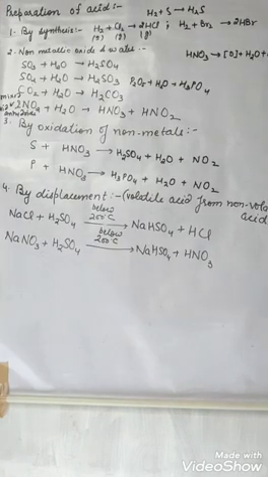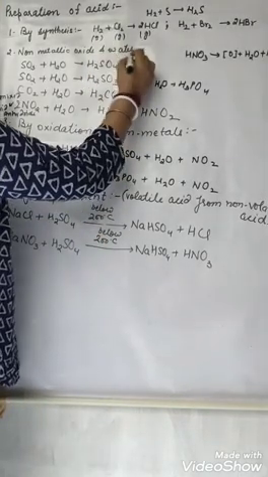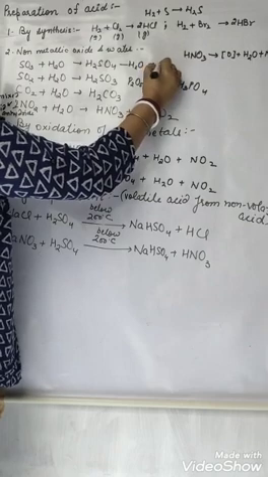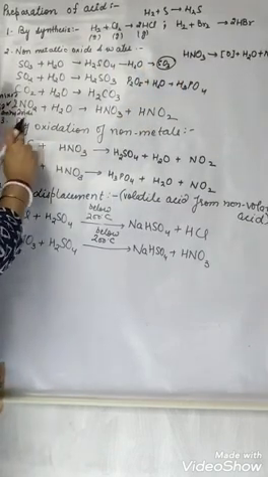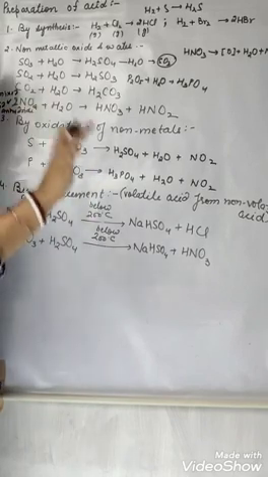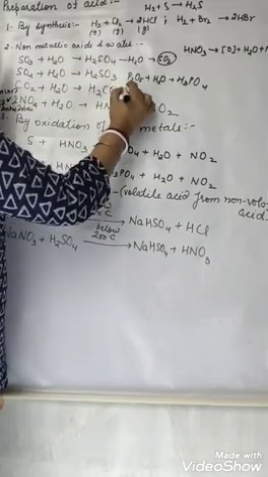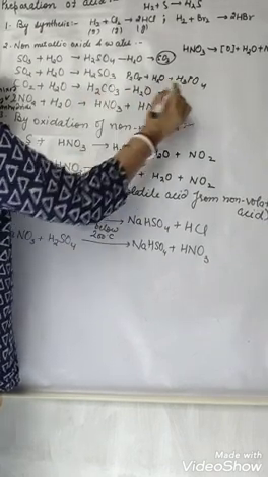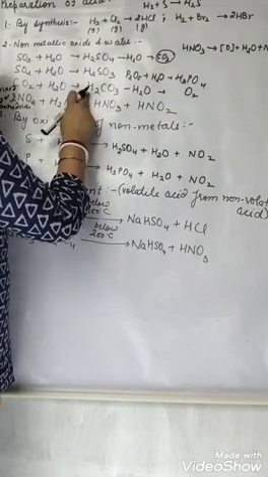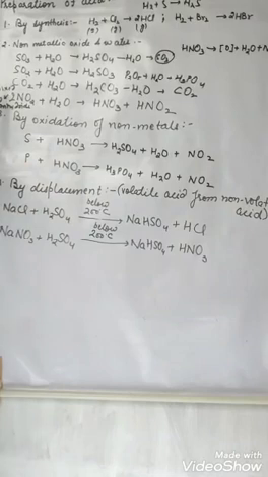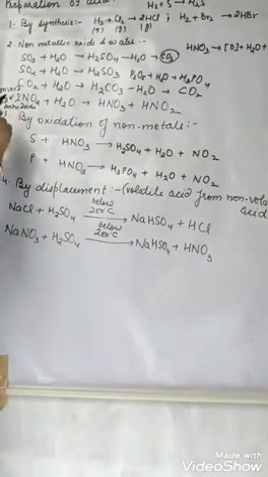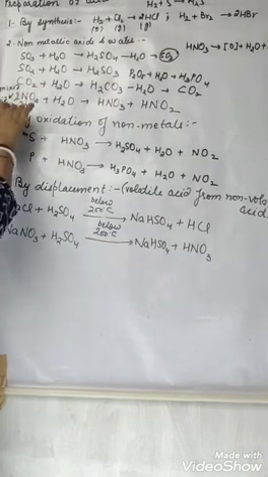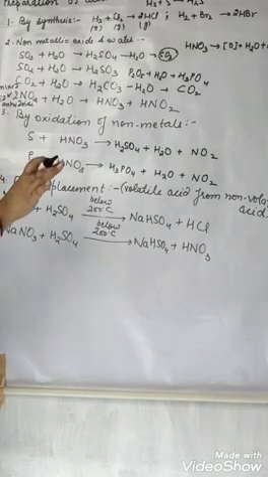Now, what is anhydride? Anhydride means when we remove water from the acid, whatever is left, that is anhydride. Meaning it will not have hydrogen, right? If we remove water from the acid, like H2CO3, H2 removed, 1 O removed, what is left? Carbon and O2, that is CO2. That is anhydride. Alright. So nitrogen dioxide is forming two kinds of acid, that is why it is called double acid anhydride or mixed acid anhydride. I hope it is clear till here.